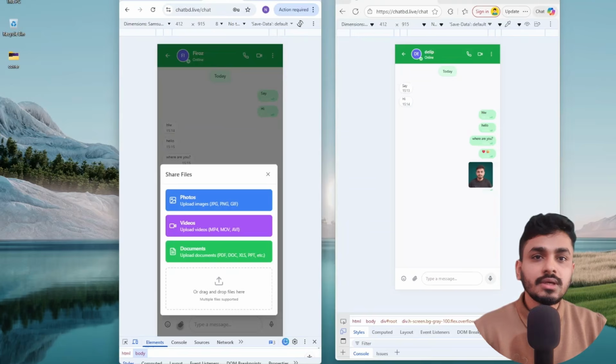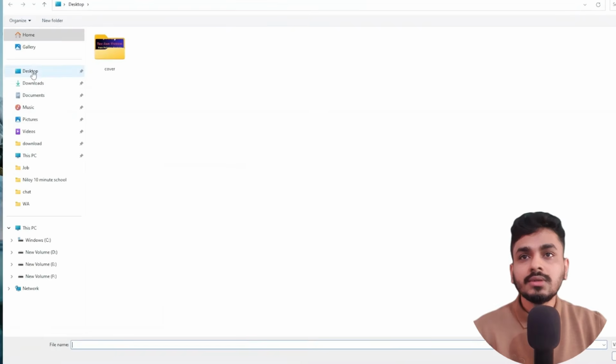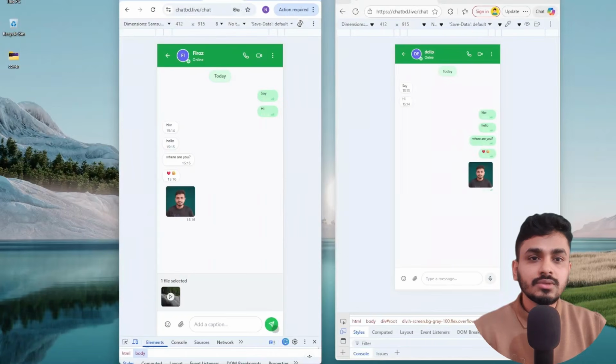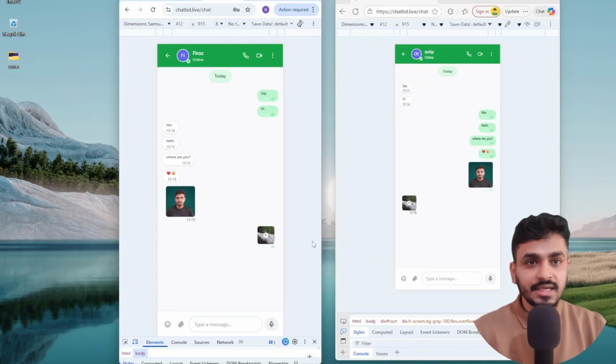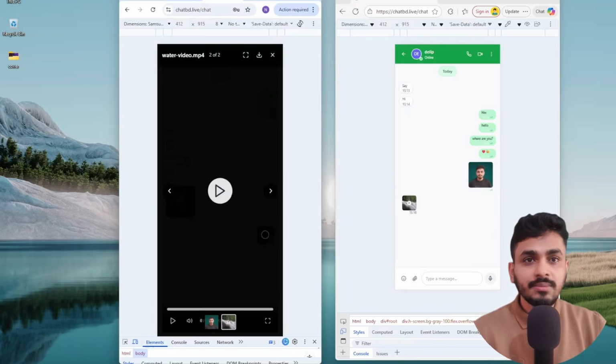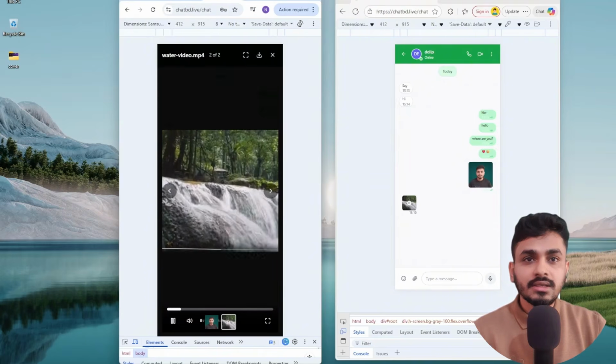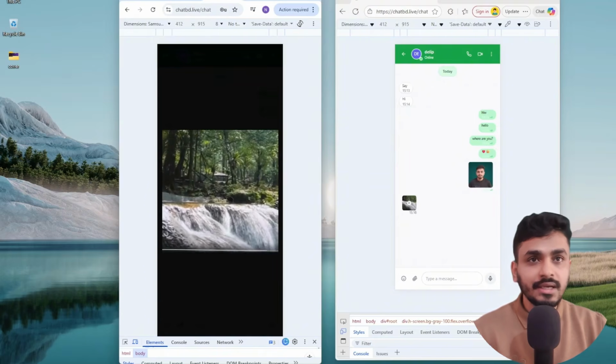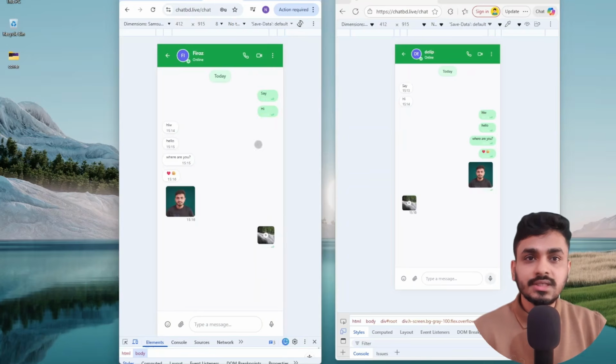Also, if I send a video from here, and I send it, then the message has been sent and also seen. If I play it, the video runs. I can also close it from here.